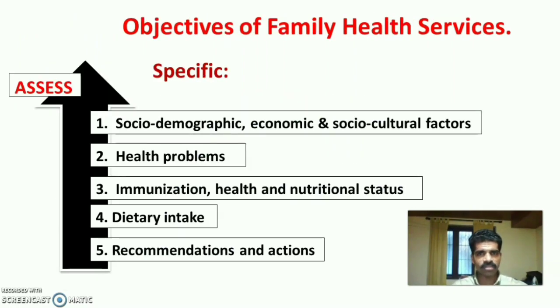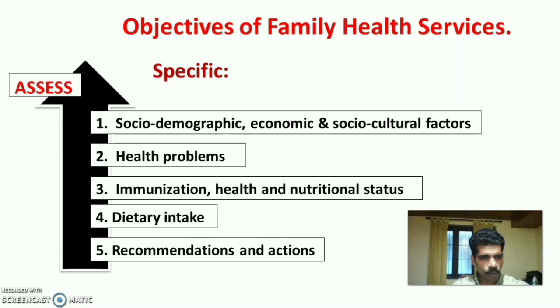The specific objectives of family health services are: first one is to assess the socio-demographic, economic and socio-cultural factors of the family. Second one is to assess the health problems of the family. Third is to assess the immunization status, health status and nutritional status of the under 5 children in the family. Fourth one is to assess the dietary intake of the family members by 24-hour record.